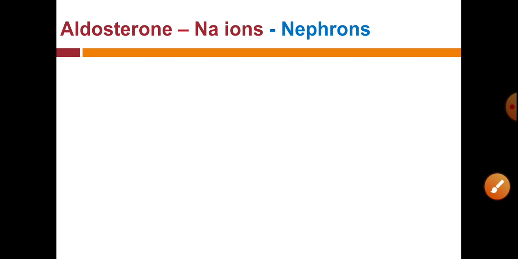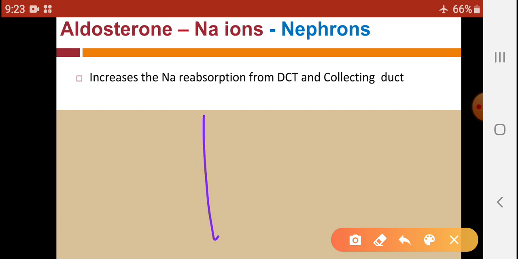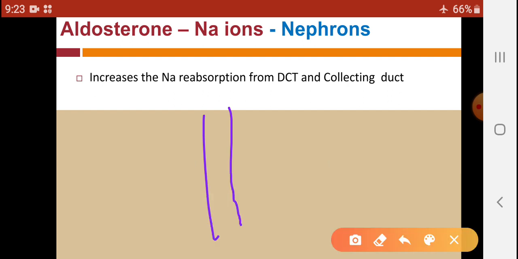So let us see sodium ion reabsorption in nephrons. Aldosterone increases sodium reabsorption from the DCT and collecting duct. Suppose this is the renal tubule portion, and this is a blood vessel.